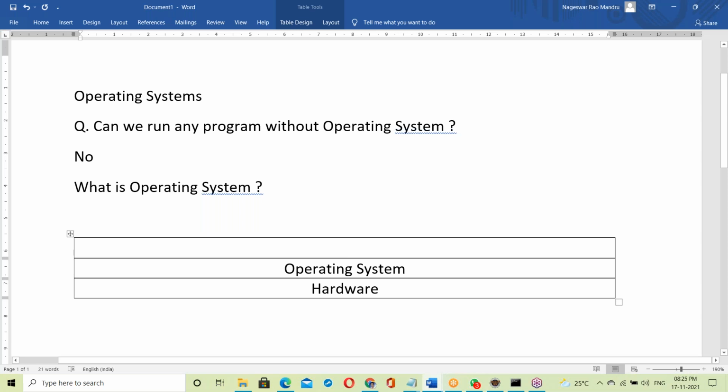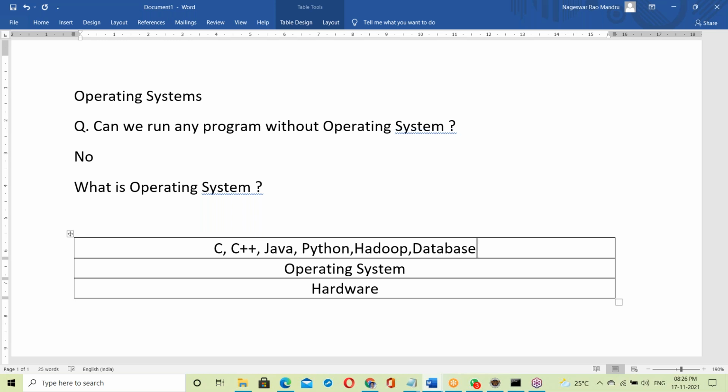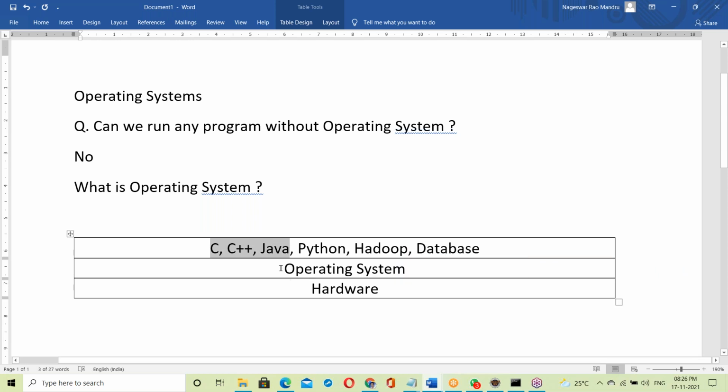For example, learning C language, C software you have to install on top of OS. Learning C++, that should be installed. Learning Java, that should be installed on OS. Learning Python, that Python should be installed. Learning Hadoop, that Hadoop should be installed on top of OS. We're using databases also on top of OS. All these are running on top of OS: C, C++, Java, all the programs.